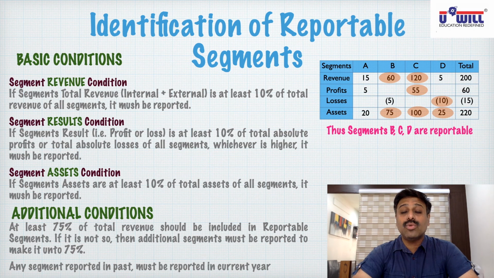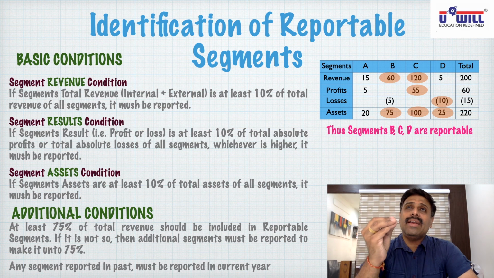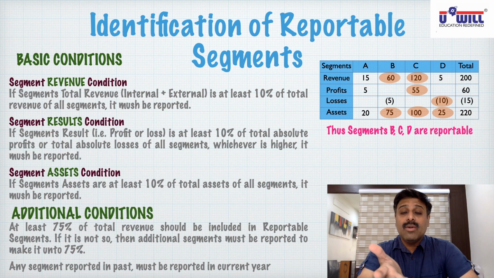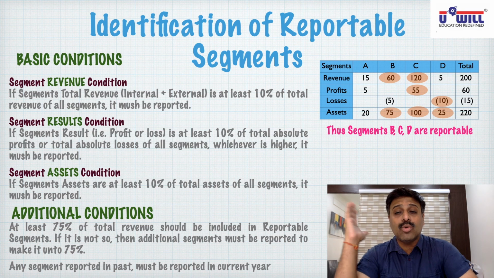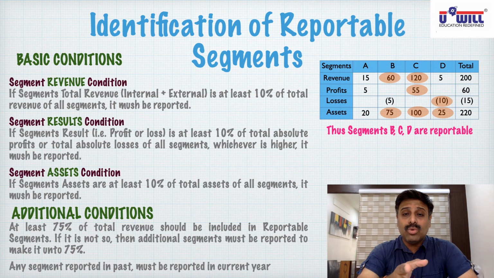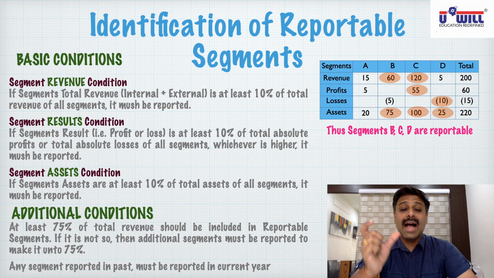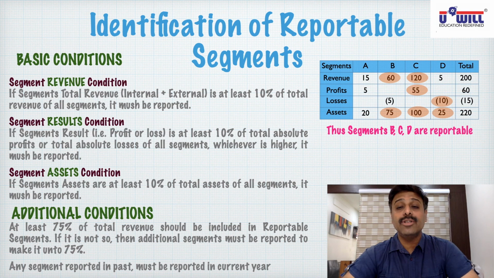Okay, they have made such rules and conditions that vital information is reported. Suppose any company is having 200 crores of business, and there is one segment which is having only 1 or 2 lakhs of business, then that is a very small amount against the 200 crores. Even if that 2 lakhs segment is in a loss of 20-30,000, you don't report to the shareholders, it does not make any difference. So these conditions are made in such a manner that if there is any segment having significant amounts, either in revenue or in results or in assets, then that information must go to the shareholders.